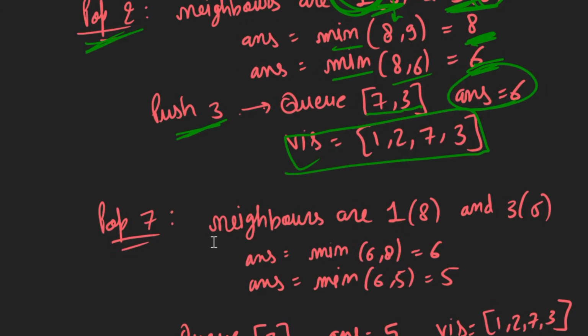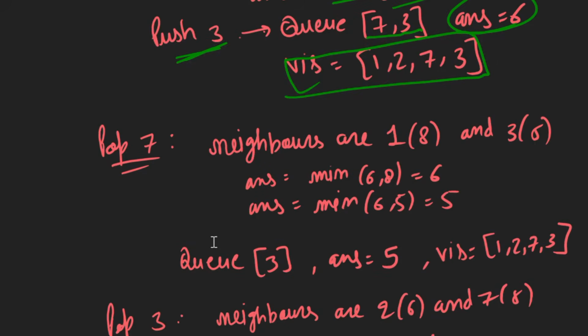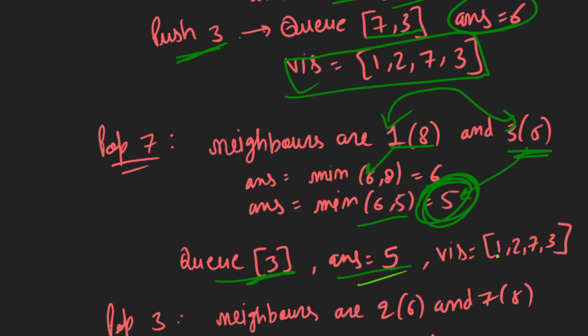Then we pop out 7, and the neighbors of 7 are 1 and 3. 1 has edge weight 8 and 3 has edge weight 5. So we again take the minimum: the current answer is 6 and the edge weight is 8, so the minimum of 6 and 8 is 6. Then we take the minimum of 6 and 5, so our answer will become 5. Now in the queue we have only 3. These two nodes 1 and 3 are already marked as visited, meaning they are already processed, so we do not push them into the queue. Our answer has become 5, and all the 4 nodes are visited.